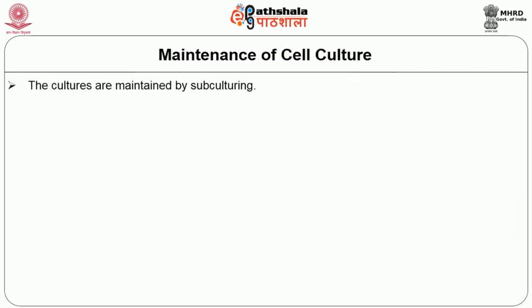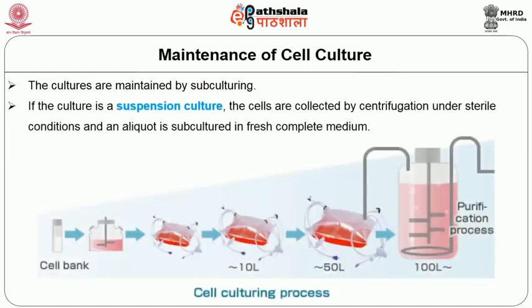The cell cultures are maintained by subculturing. If the culture is a suspension culture, the cells are collected by centrifugation under sterile conditions and an aliquot is subcultured in fresh, complete medium for further growth.